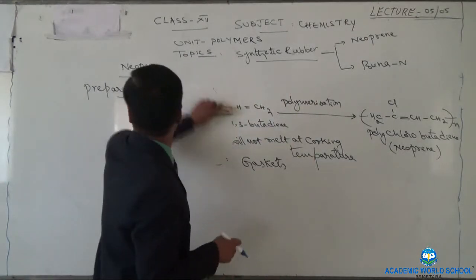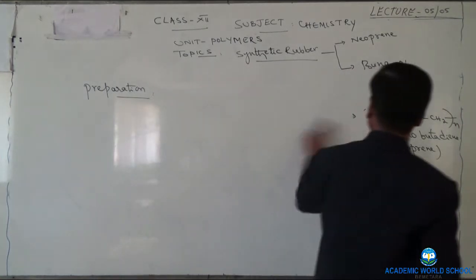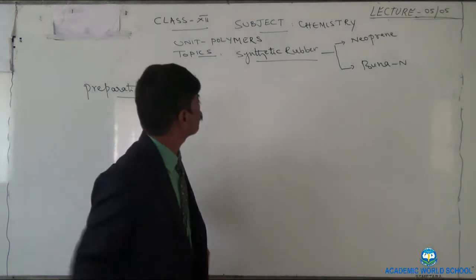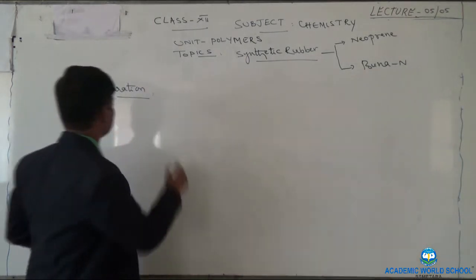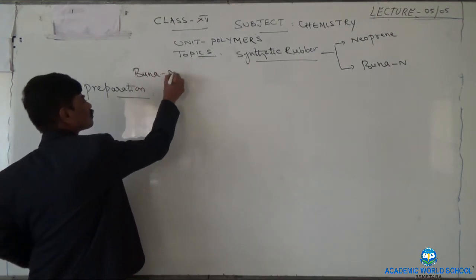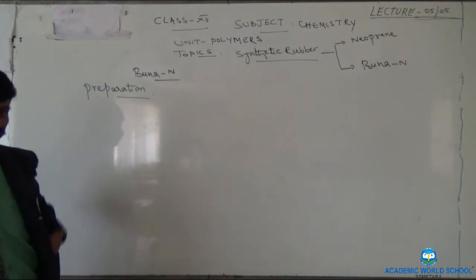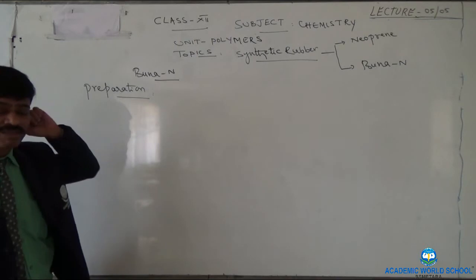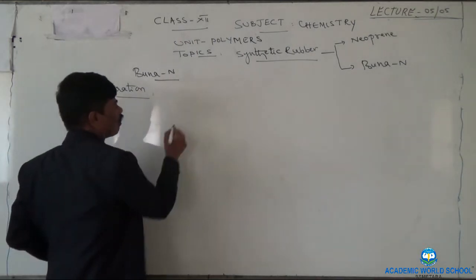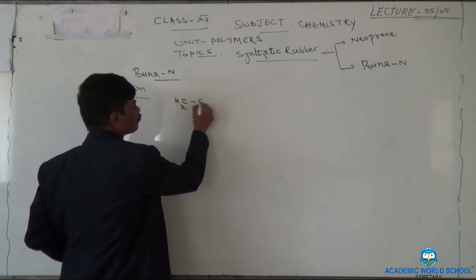Next, the synthetic rubber or synthetic polymer is buna. Now let us see the chemistry of buna. First let us see how it is prepared. What are the materials required for this? Materials required for this are: number one, 1,3-butadiene.